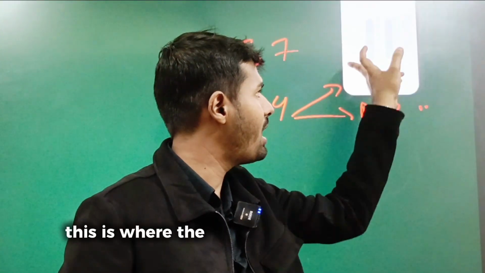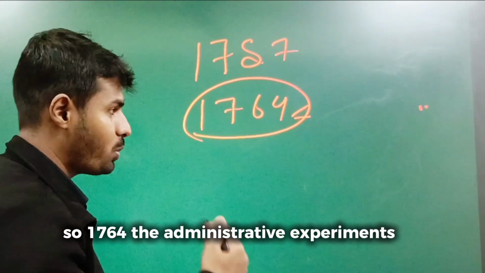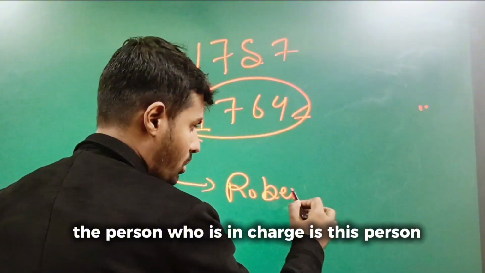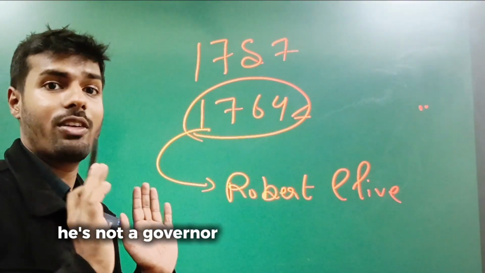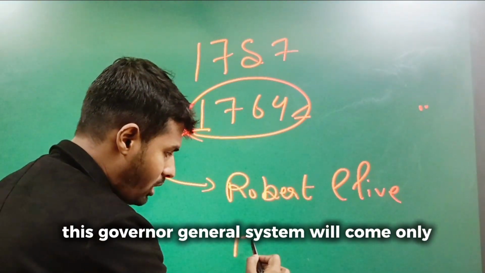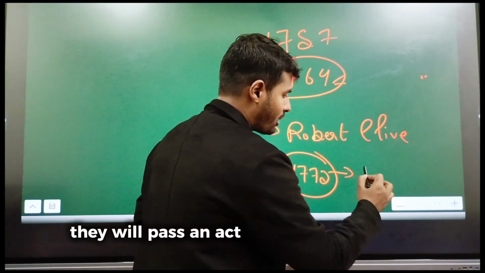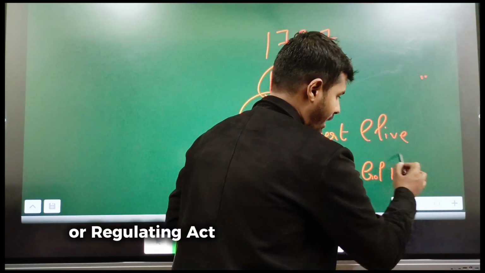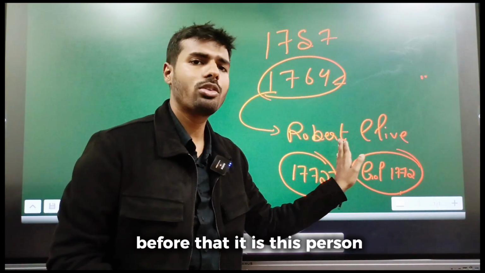This is where the experiments will start with Diwani. So 1764, the administrative experiments will start. At that time, the person who is in charge is Robert Clive. Now, Robert Clive is not a viceroy. He is not a governor general because they don't have that system there. This governor general system will come only in 1772 because in 1772 they will pass an act called Government of India Act 1772 or Regulating Act 1772. Then only Governor General will come. Before that, it is Robert Clive.